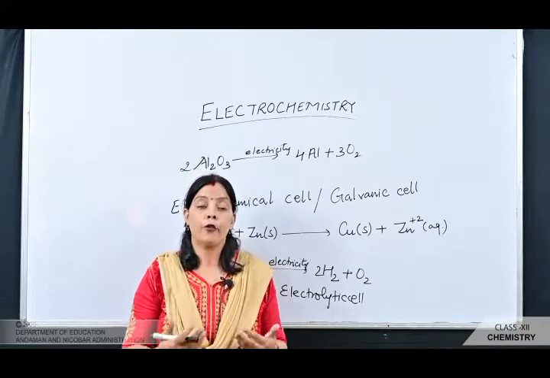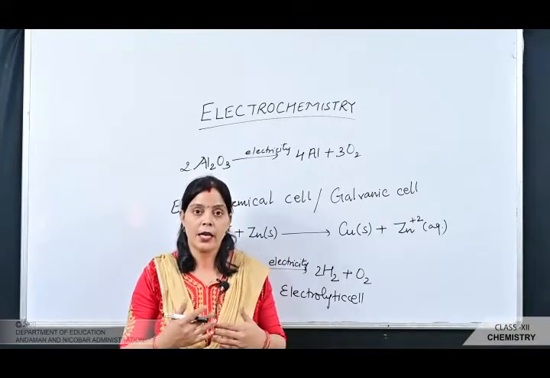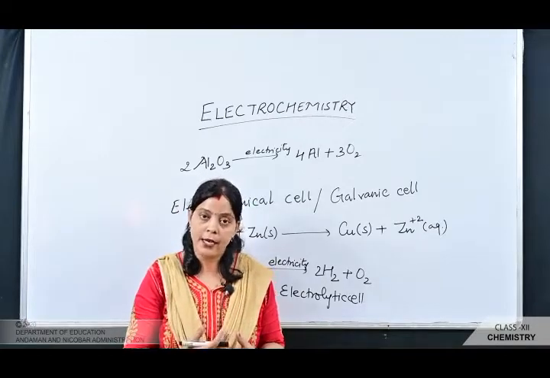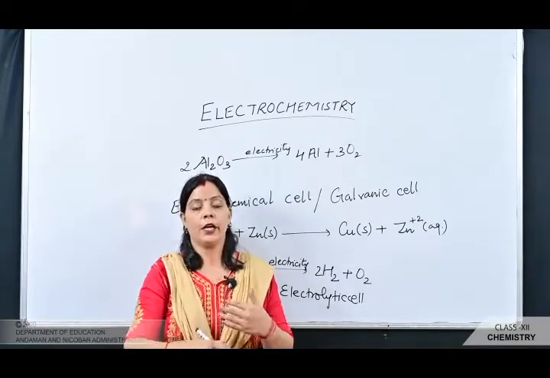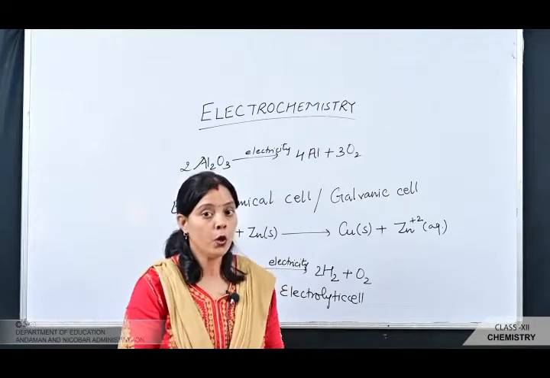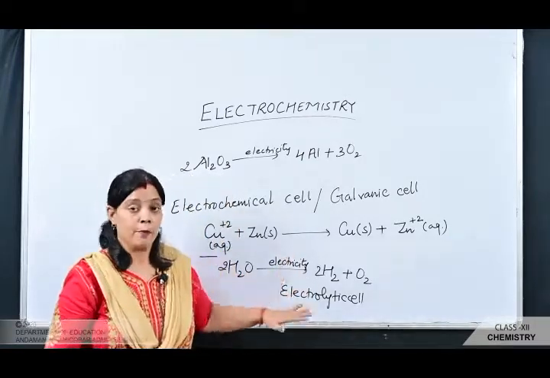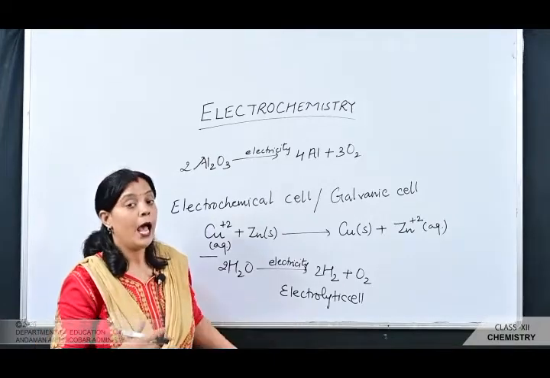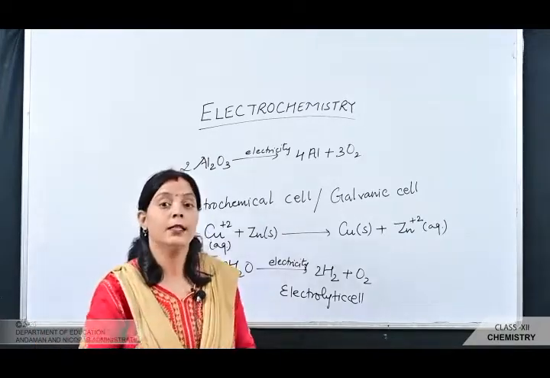In the case of an electrochemical cell, chemical reactions are carried out to produce electrical energy. In the case of an electrolytic cell, electrical energy is converted into chemical energy. So this is the introduction to the chapter on electrochemistry. What is electrochemistry? And in this, the first topic is the redox reaction.